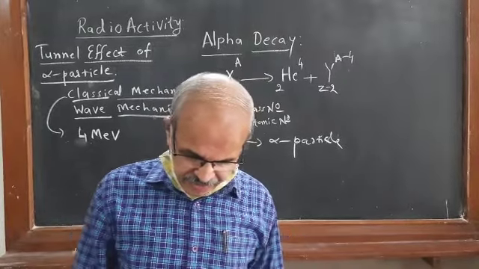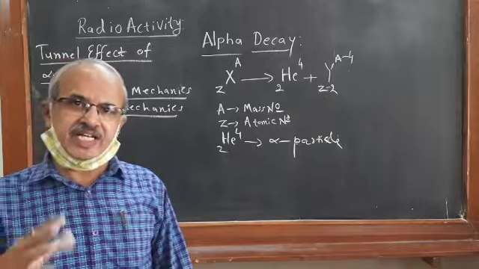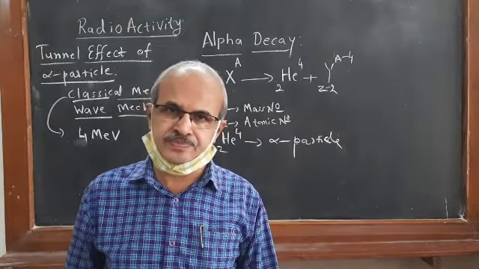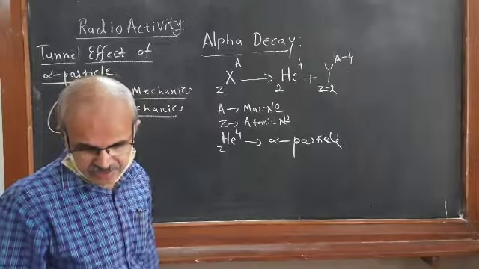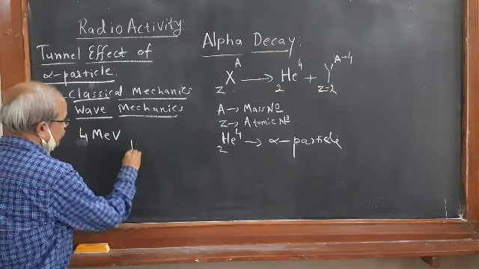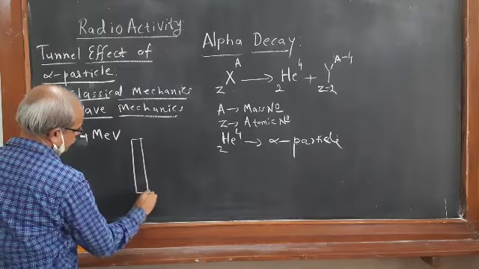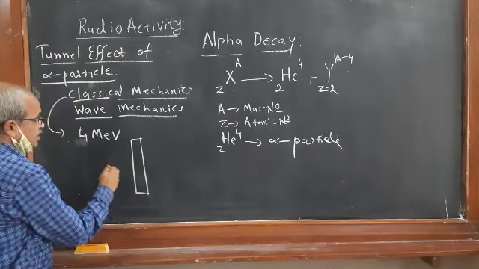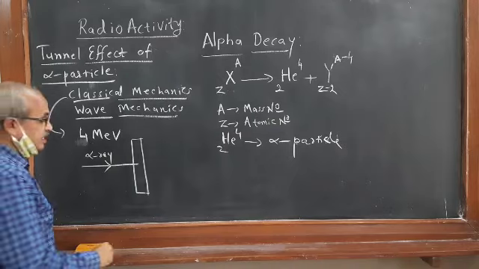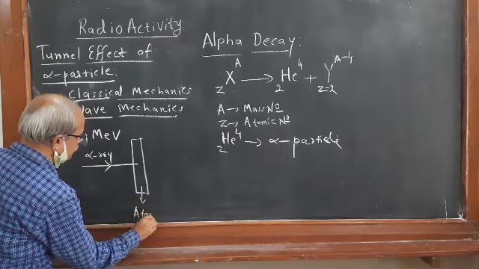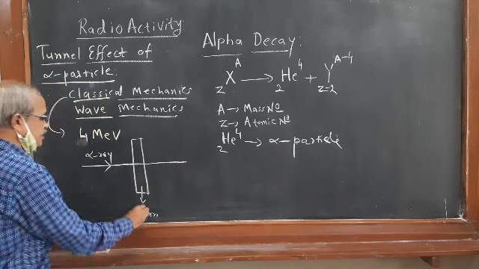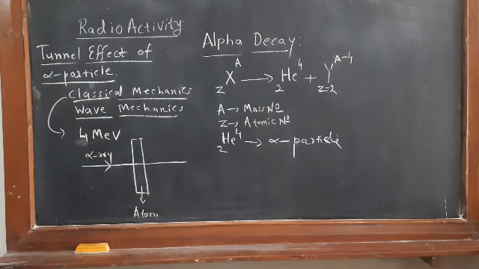From the study of scattering of alpha particles, the potential energy at different distances from the nucleus can be obtained. Scattering means this: suppose this is the scattering material, and an alpha ray strikes it. The scattering material has atoms inside it, and that atom has positively charged particles inside it.